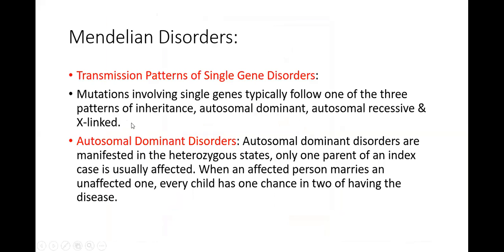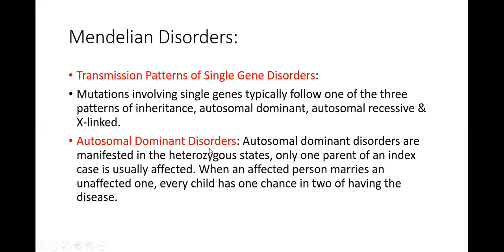Next is the transmission pattern of single gene disorders. How these single gene disorders are going to be transmitted. Mutations involving single genes typically follow one of three patterns of inheritance. Either they will be inherited as autosomal dominant, autosomal recessive, or X-linked. Okay, so sometimes they are autosomal dominant, autosomal recessive, or they are X-linked.